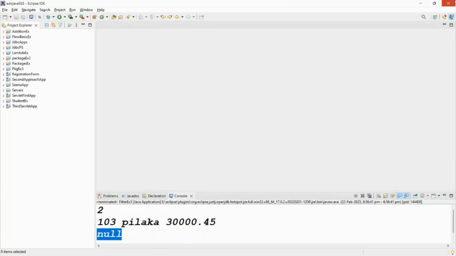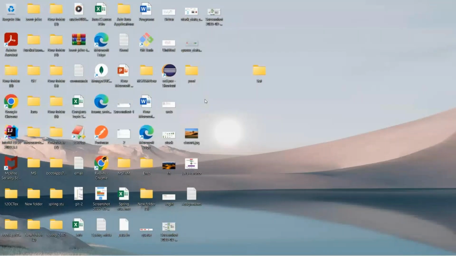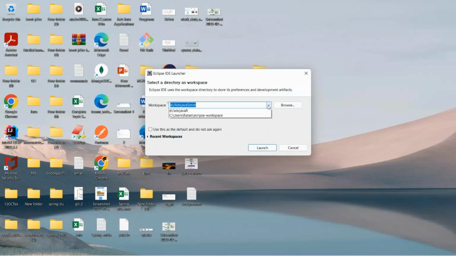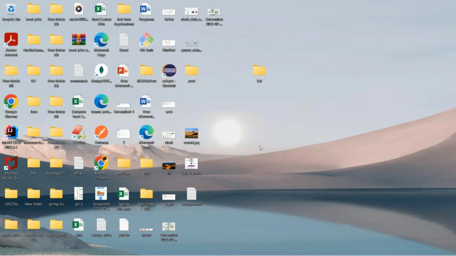Okay. Let me close the Eclipse IDE, otherwise let me reopen it once. Open Eclipse IDE and give the workspace location. Guys, you can give a new workspace location. Let me give a JDBC workspace, the workspace I want to create for example JDBC core. That's what I'm choosing.